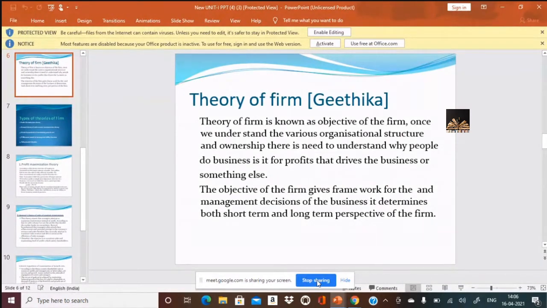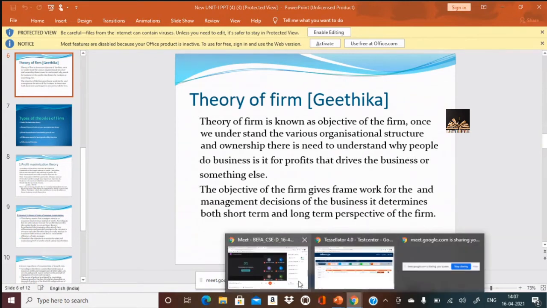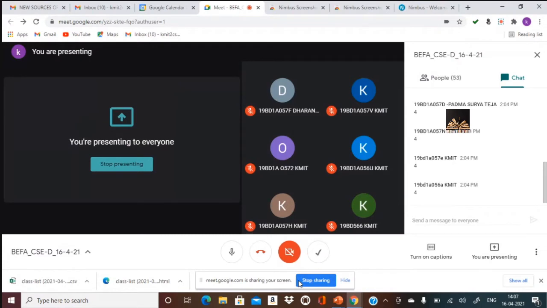As per your knowledge, do you think that only the profits can make a business survive in the market, to achieve the competition, to become a market leader, to become number one, or to achieve the outstanding performance of a company? Do you think it is only profit that drives a company towards the objective of the firm? Do you accept this, Nana? Is it only the profits that drive the businessman towards doing a business or something else? As per your knowledge.